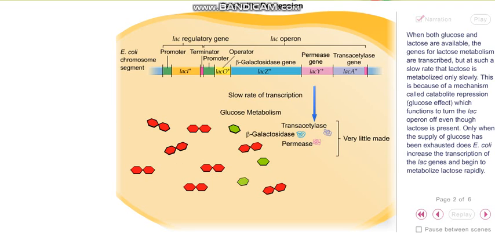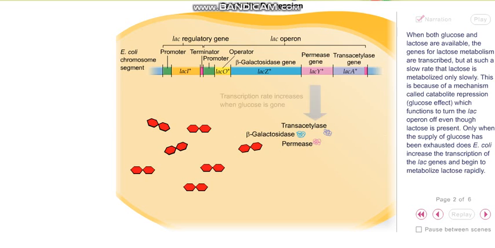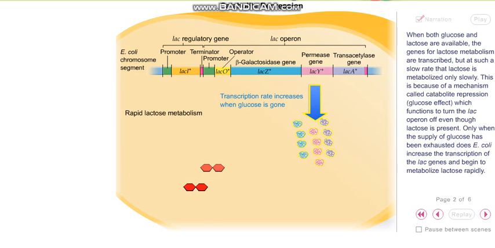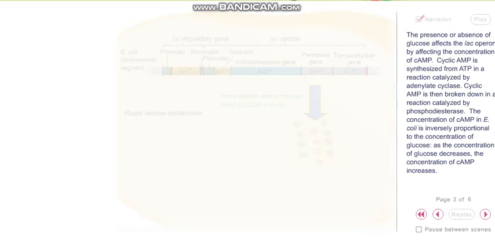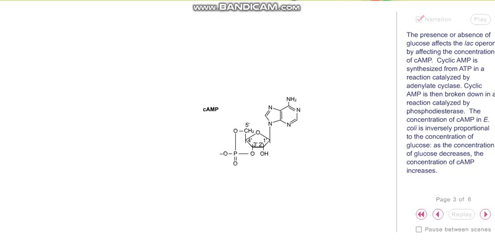This is because of a mechanism called Catabolite Repression, glucose effect, which functions to turn the Lac Operon off even though lactose is present. Only when the supply of glucose has been exhausted does E. coli increase the transcription of the lac genes and begin to metabolize lactose rapidly. The presence or absence of glucose affects the Lac Operon by affecting the concentration of cyclic AMP.